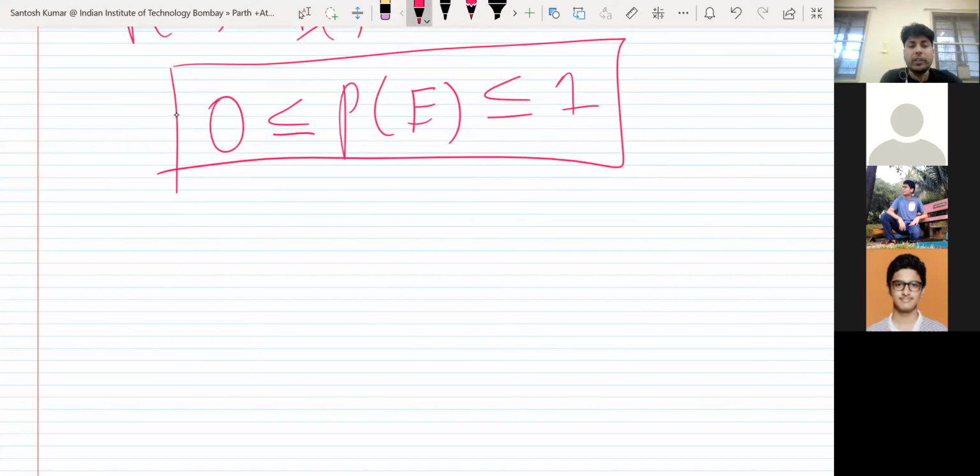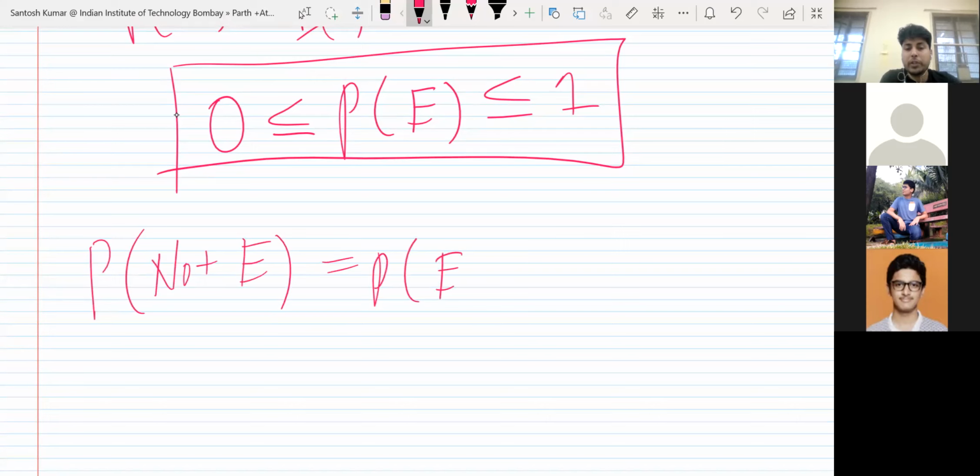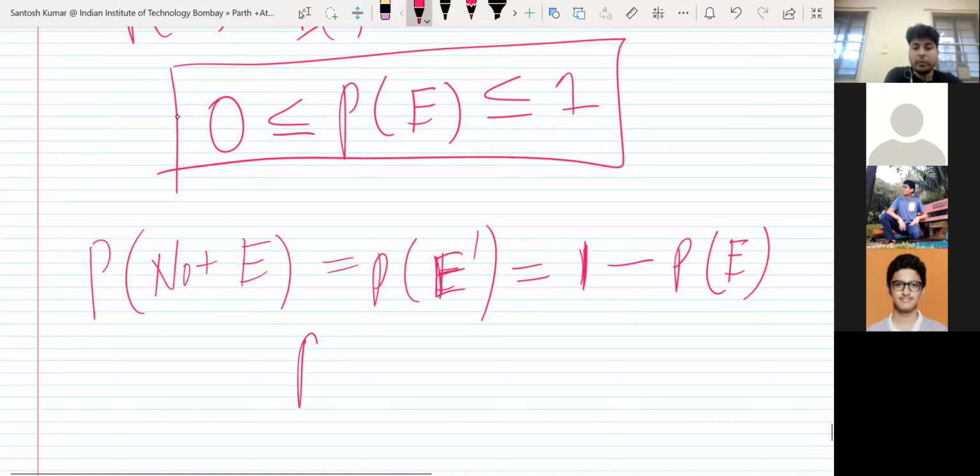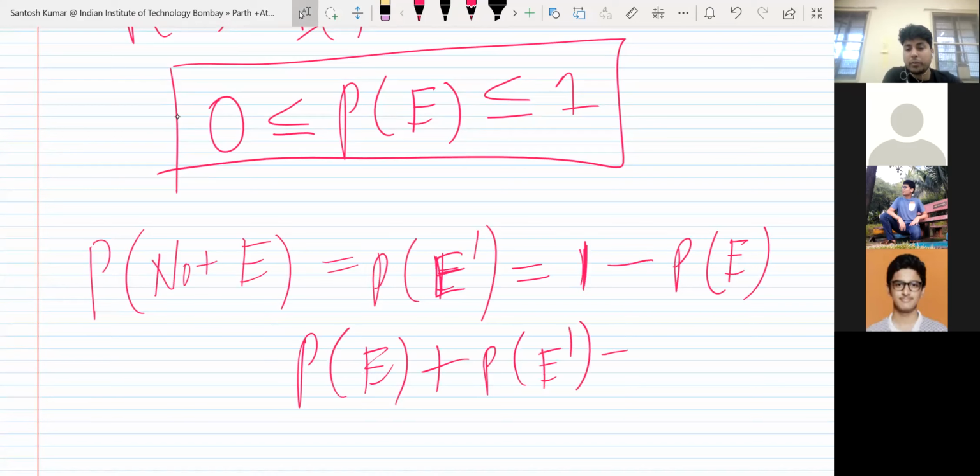So do you know the formula of E complement? The probability of E complement, or not E. So what is the formula of this? Do you remember? 1 minus probability of E, or you can say probability of E plus probability of E complement is equal to 1. Okay. So how did this formula come?